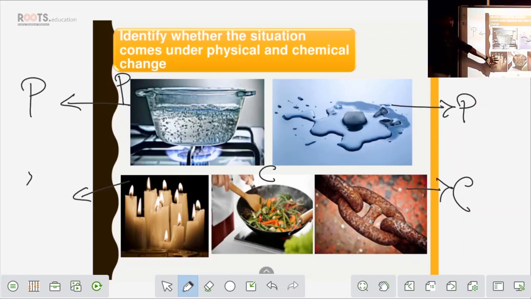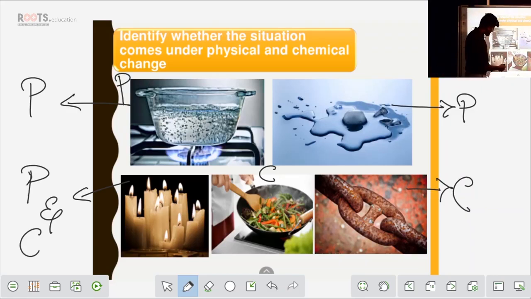So what type of change is it? Chemical or physical? It is physical and also it is chemical. Why? See, wax is in a solid form. When you burn the thread of the candle, what happens to that solid wax? It starts melting. The molten wax comes out, right? It comes down to the bottom and settles down. That change of state, you call it a physical change.